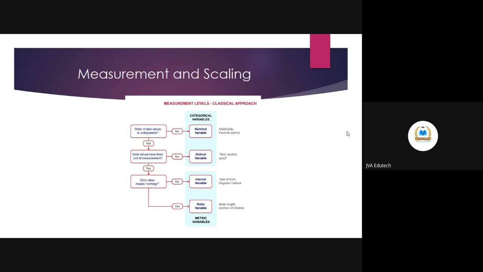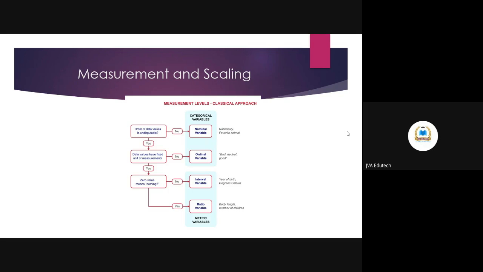Now, coming to the continuous variable or metric variable, that is the interval variable. When the differences between the data points are equal, then it is an interval variable, which is one form of metric variable.